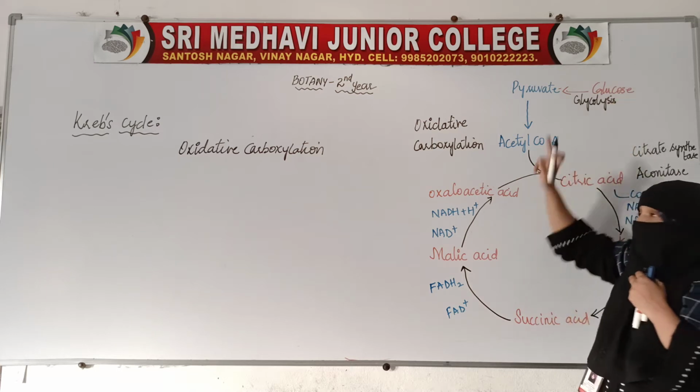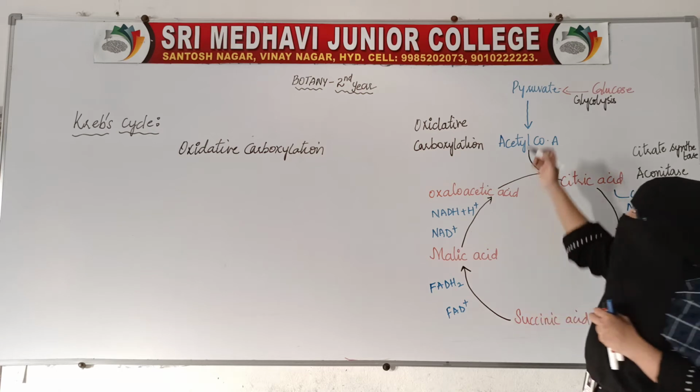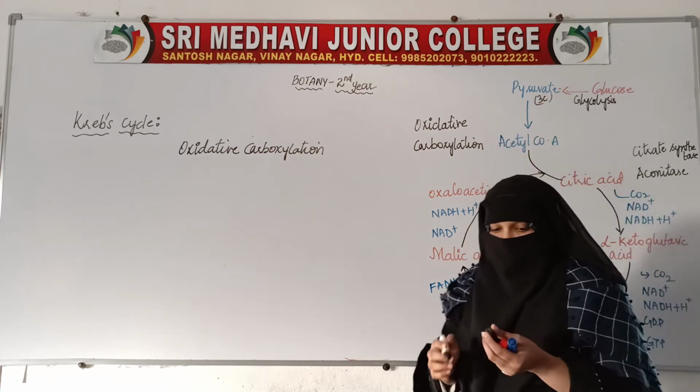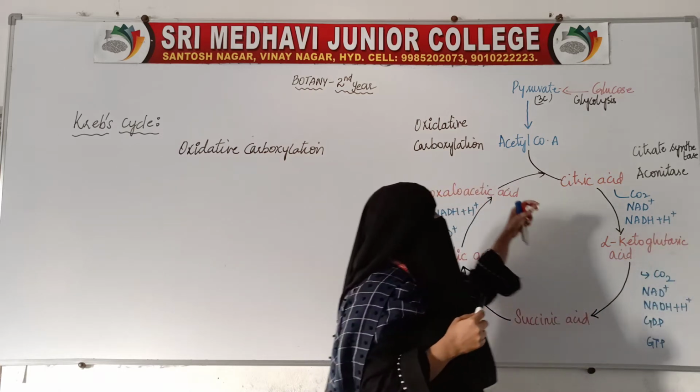During glycolysis, glucose has changed into pyruvic acid. This pyruvic acid is a 3-carbon compound. So what happens?